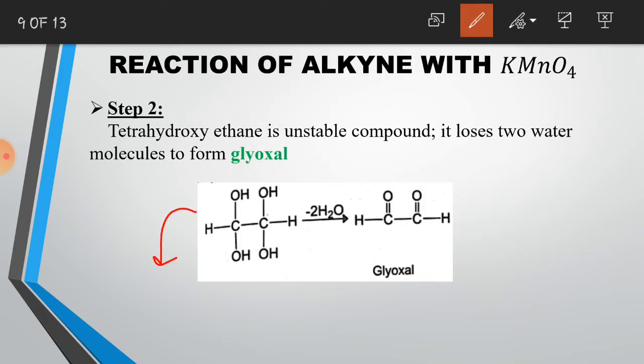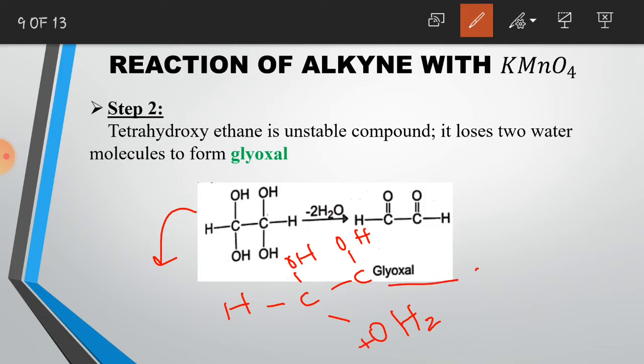Now when this happens, the chemical substance may appear like this, OH2 positive, and here we have a negative charge on the oxygen atom. Now the oxygen will form a double bond here and the bond between carbon and oxygen will break here.